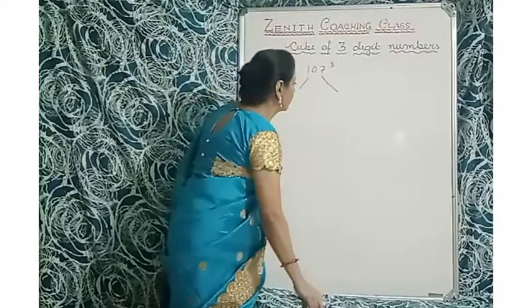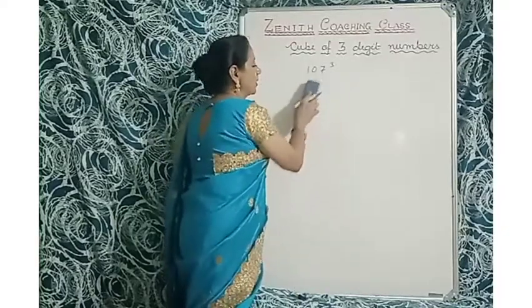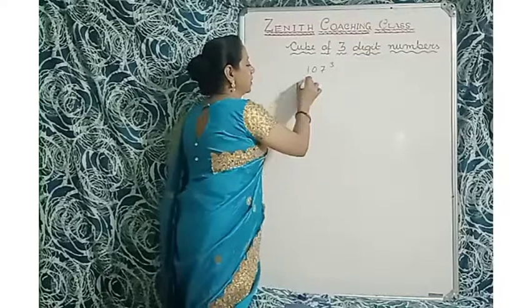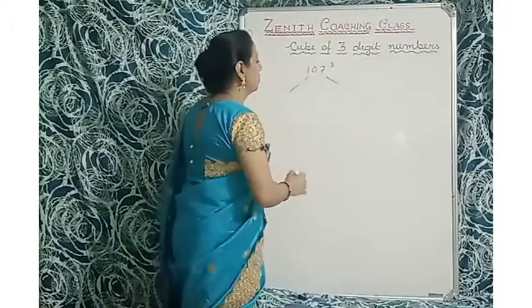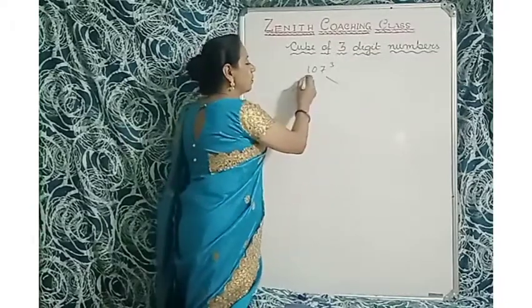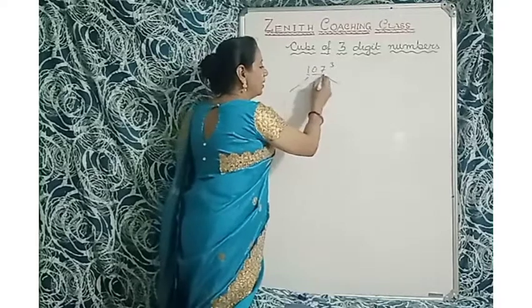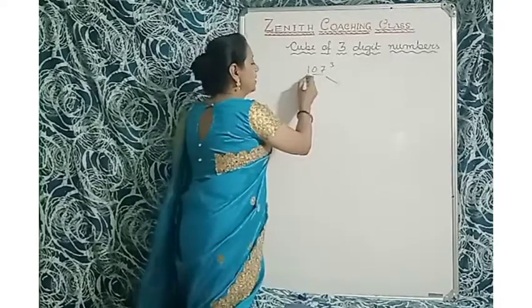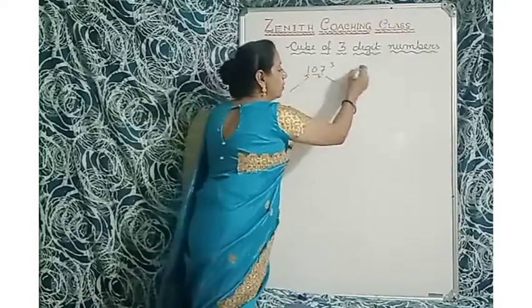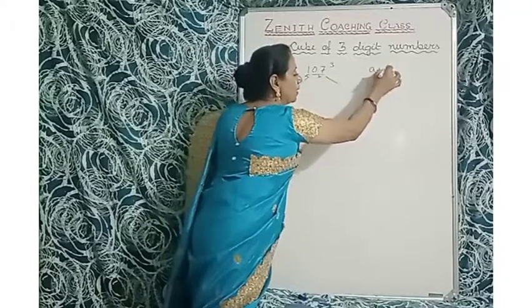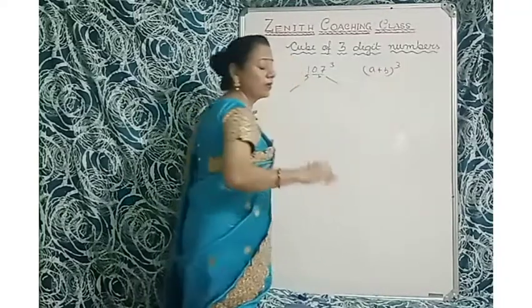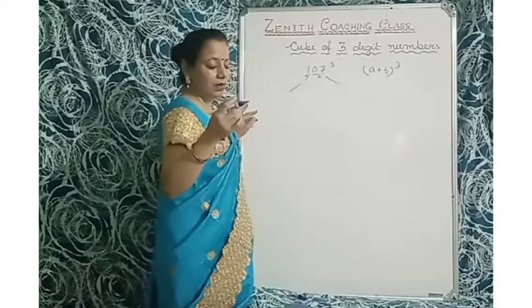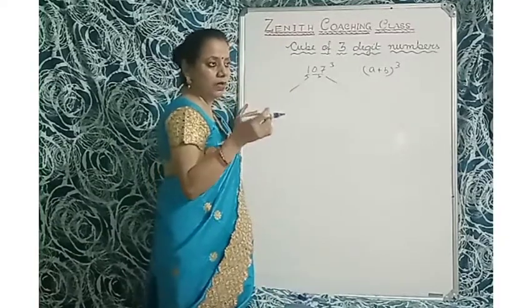Here you will split 107 in two parts. The first one is 1, that is A, and here is everything else, that is B. So you will take (A plus B) whole cube. Previously I taught you the solving of the cube of 2-digit numbers.